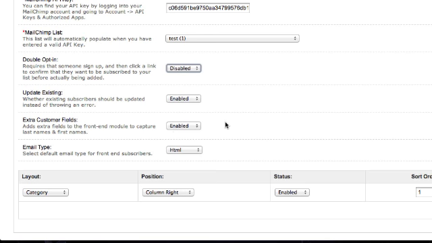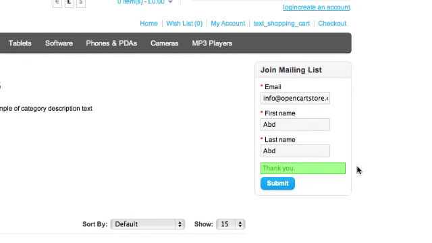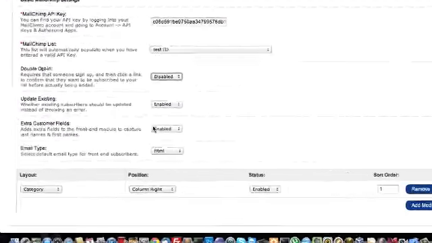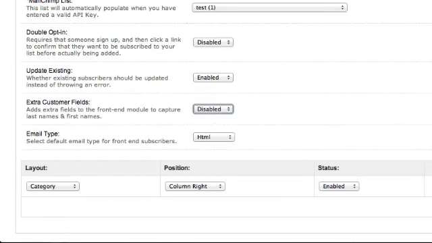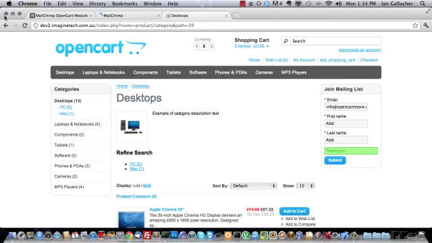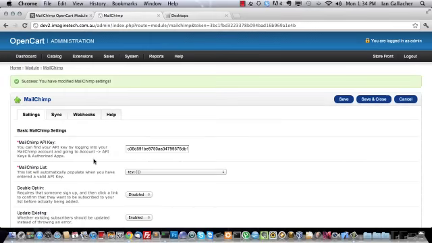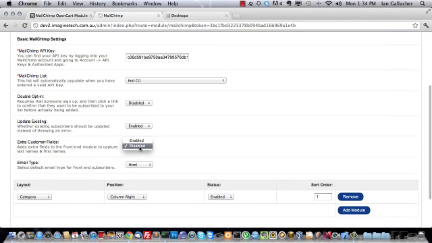Extra customer fields. A lot of people want to pick up first name and last name as well as the email address, much like you can see here. If you just want to pick up the email address, you can drop this off and just go disabled. If we just save that, we'll have a quick demonstration and see what it looks like now. You can see that the subscription box now just picks up the email address. So that's purely optional. You can enable, disable that.